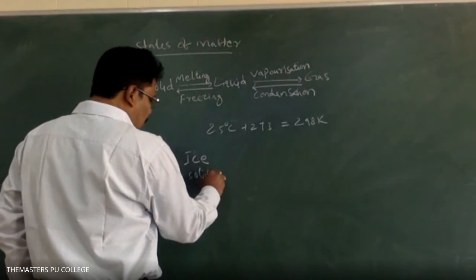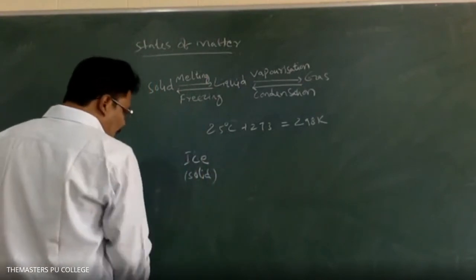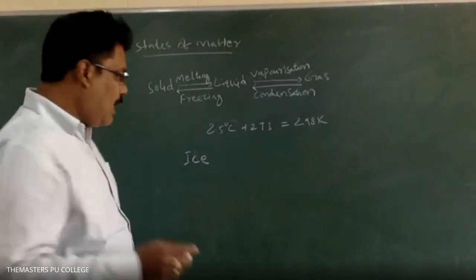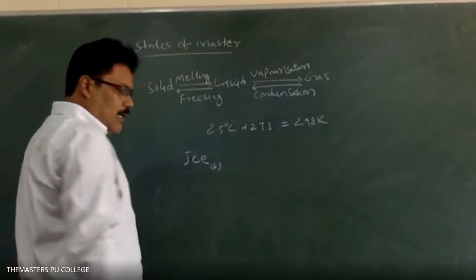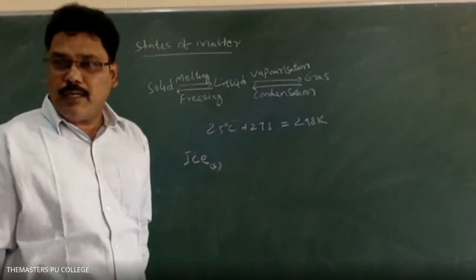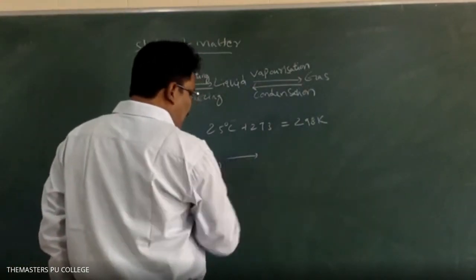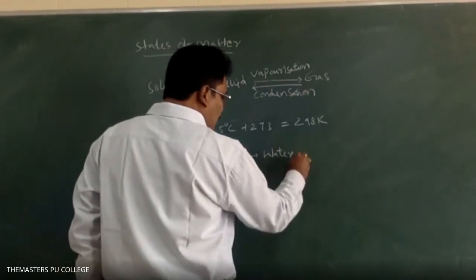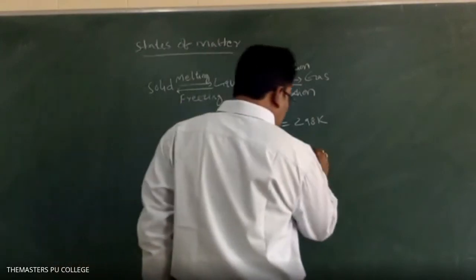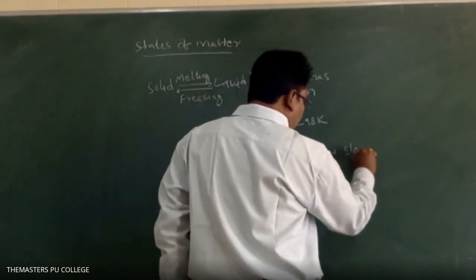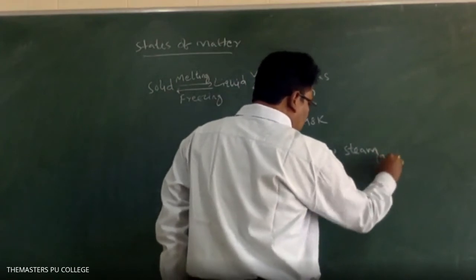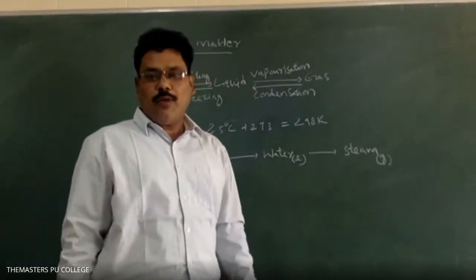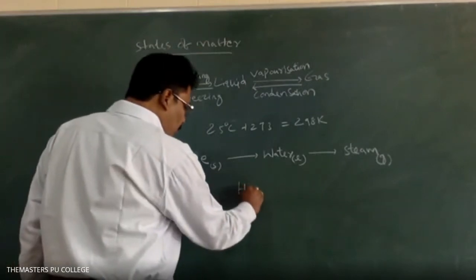We mention the physical state of any matter in chemical reactions as a subscript in brackets: (s) with a small letter is solid, which is converted into liquid water, (l), and then into steam, the gaseous state, (g). In all three physical states, the molecular formula of water is H2O.